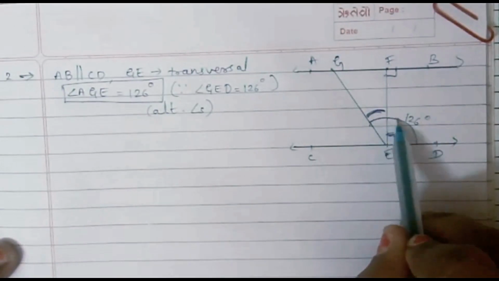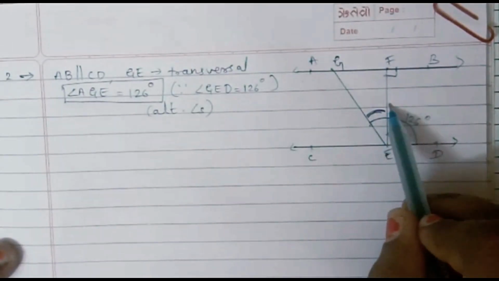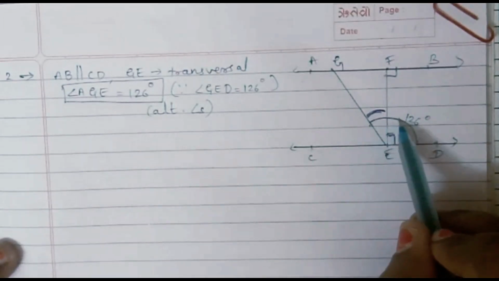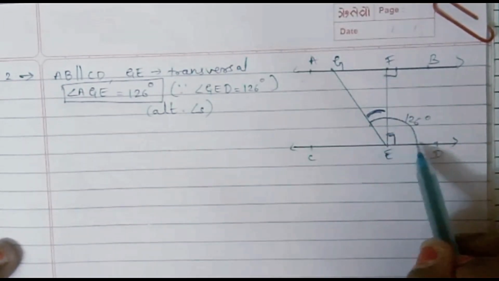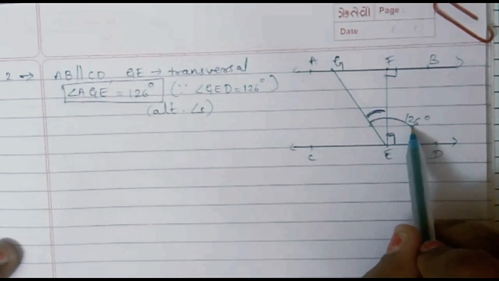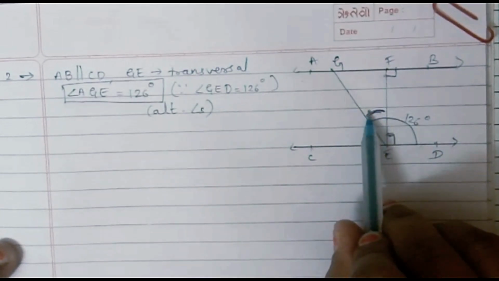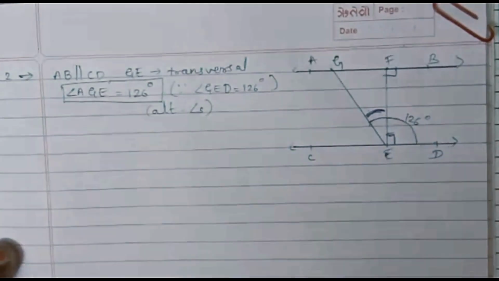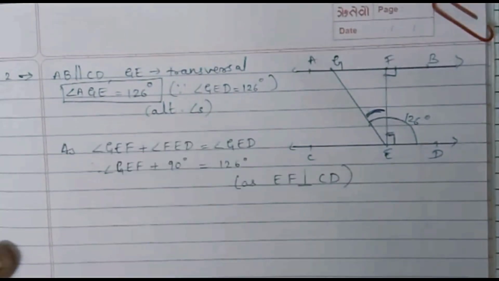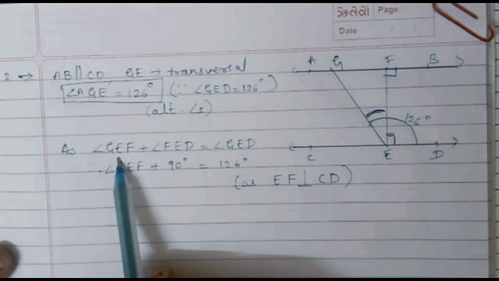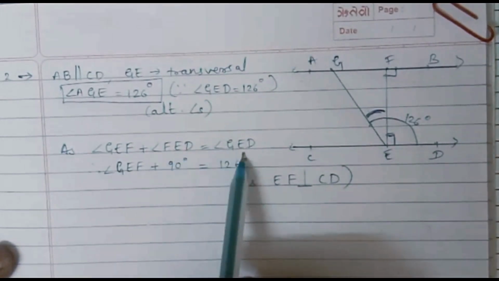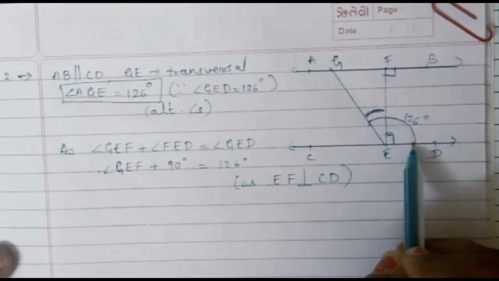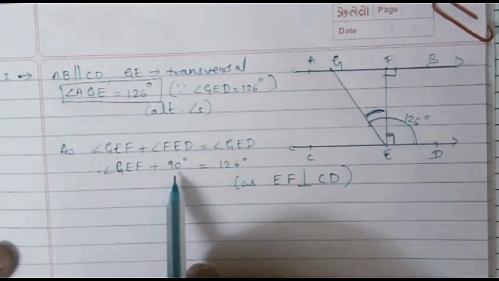Now we know this whole is 126 degrees and this much part is 90, right? So that means from angle GED we will be subtracting FED to get 126 minus 90. So that will be the answer of angle GEF. So we can write the steps in this way. Angle GEF plus angle FED is equal to GED, meaning the addition of these two angles is equal to the whole angle GED. So angle GEF plus 90 degrees.